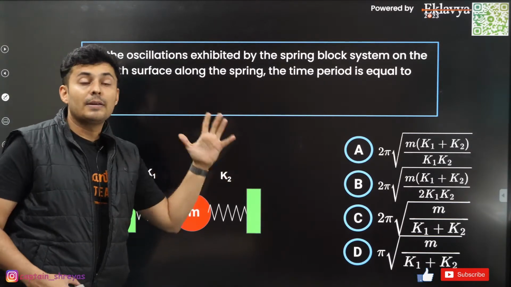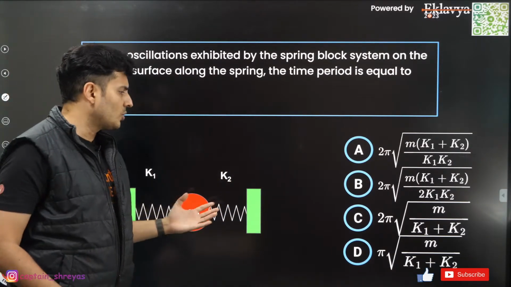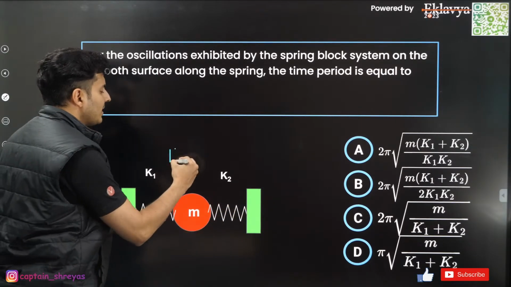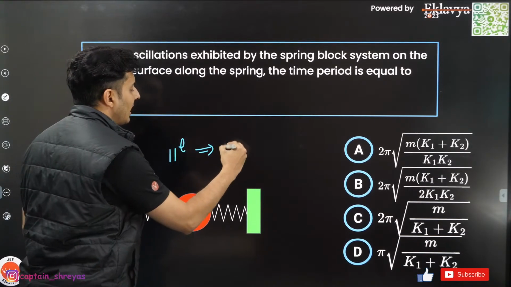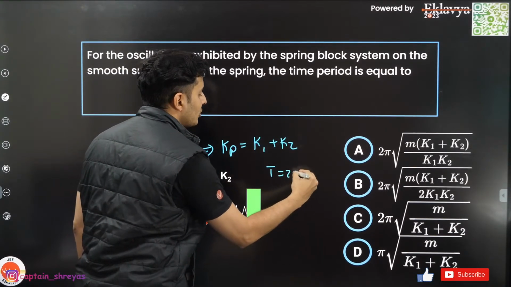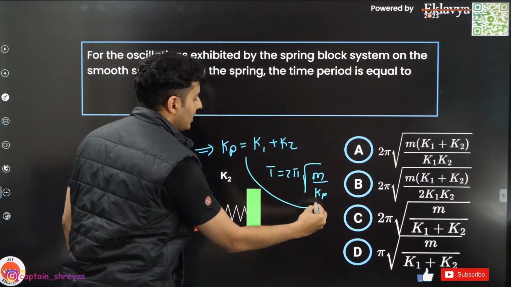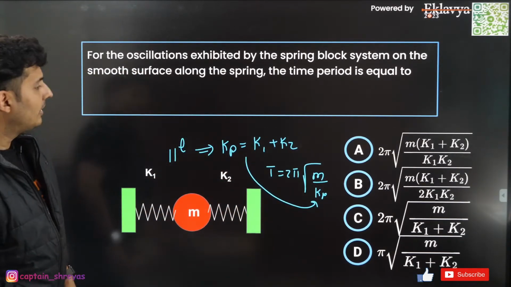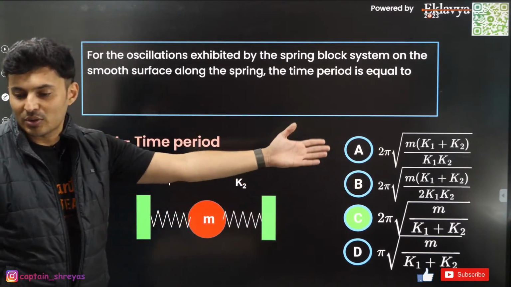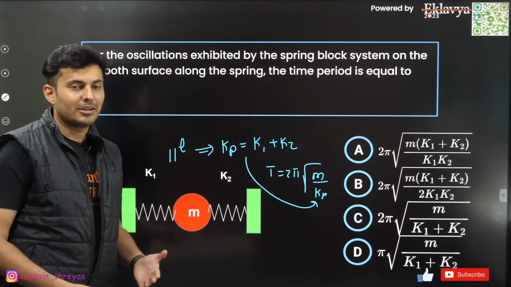This question, I did it in my sure shot session. Just yesterday, I conducted a sure shot session. This question was there. And I told you, whenever you see springs like this, one here, one there, they are in parallel. And when springs are in parallel, Kp is nothing but K1 plus K2. And we know time period is 2 pi under root mass by the equivalent spring constant. So just put this over here. So you will be left with nothing but option C, I believe. 2 pi root m by K1 plus K2. It was so easy. And this is a direct question from my sure shot, which was just conducted yesterday.